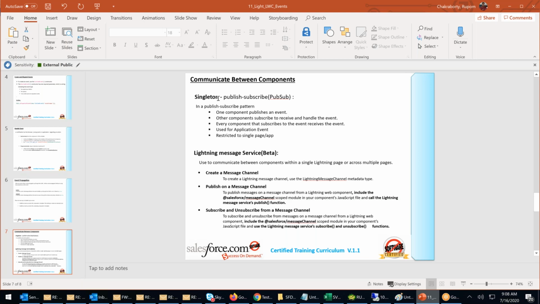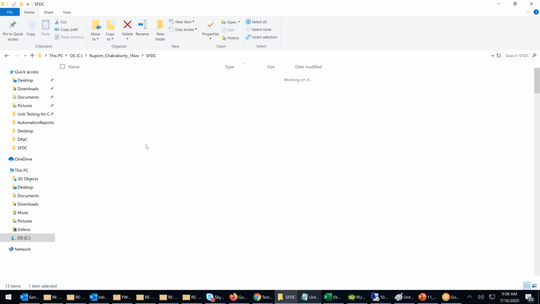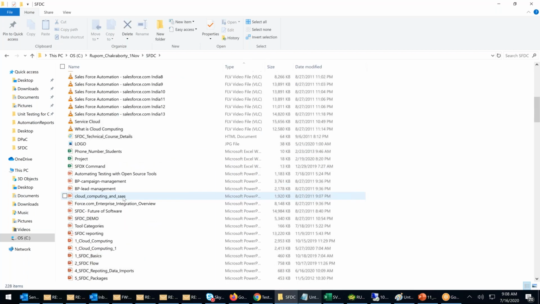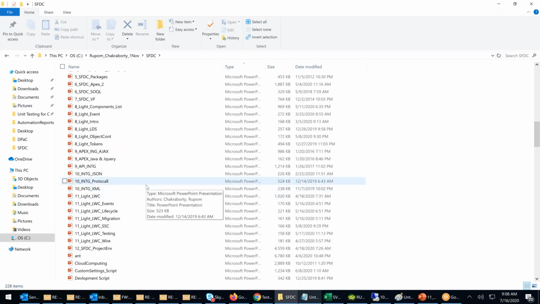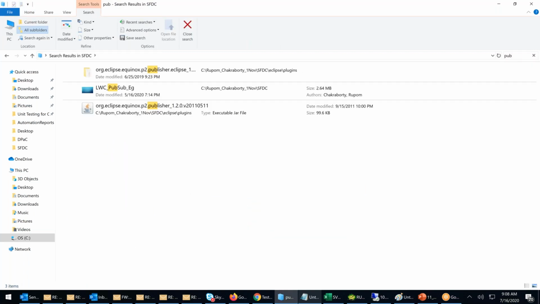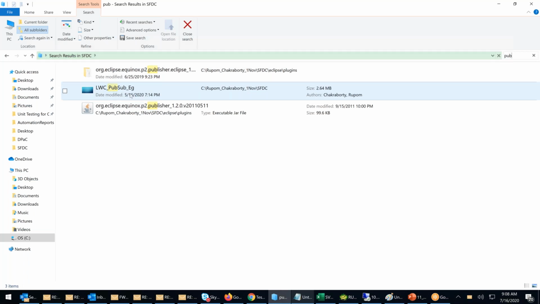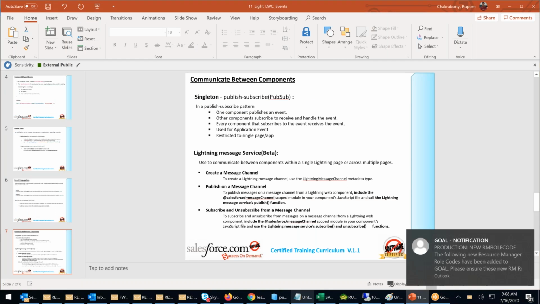For a PubSub model, I will give you the steps how to perform it, because you have to download or copy and paste some predefined codes. Let me search for PubSub, Lightning PubSub. Okay, here we go. I'll be sharing this PPT, and I'll be doing it tomorrow.